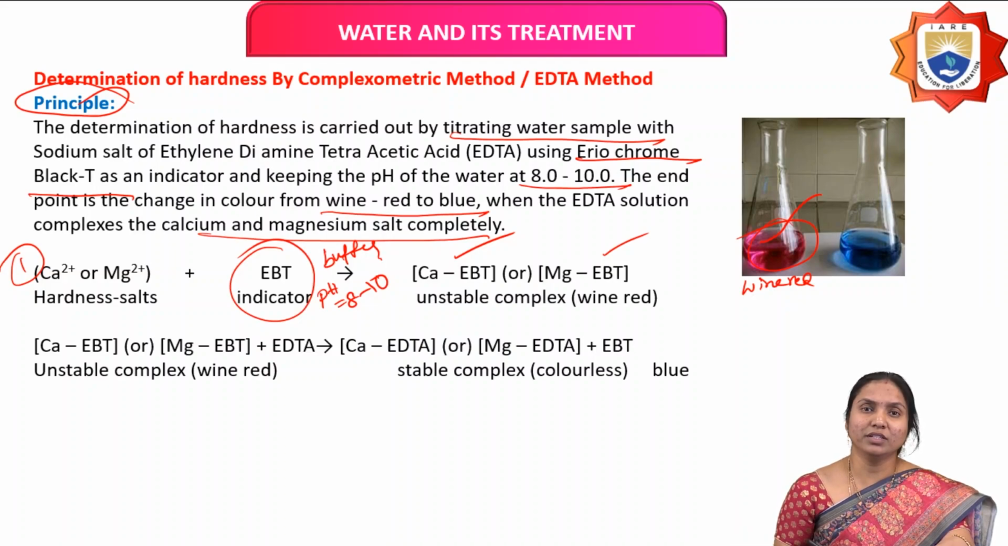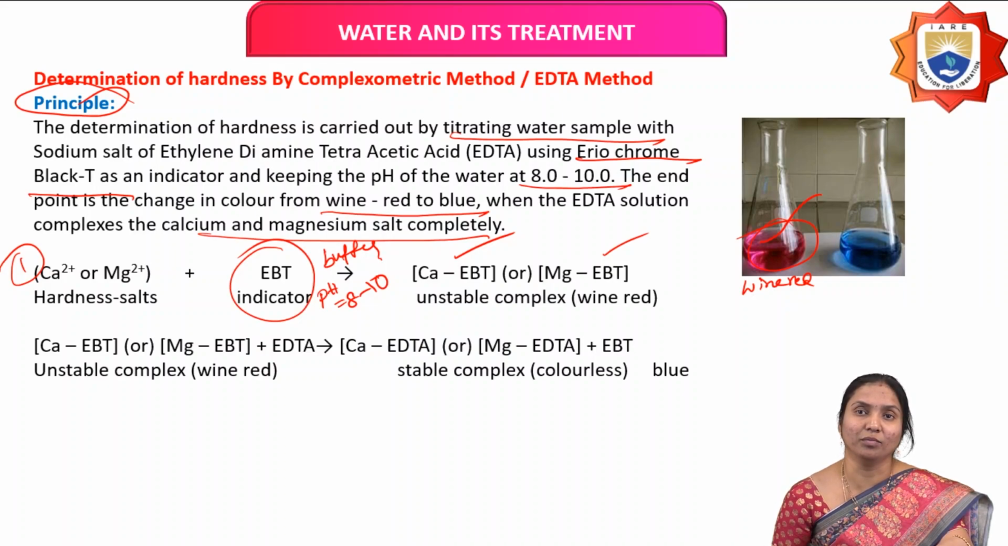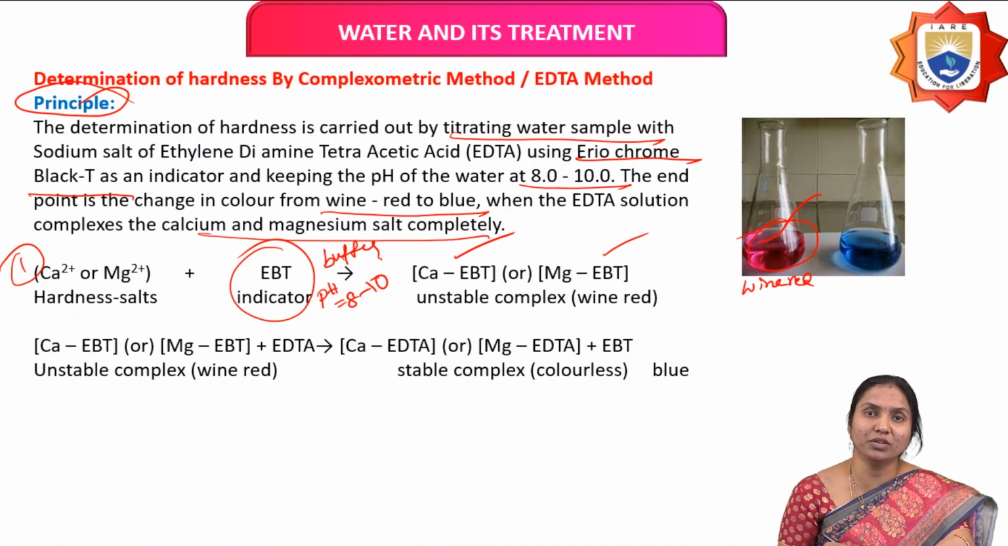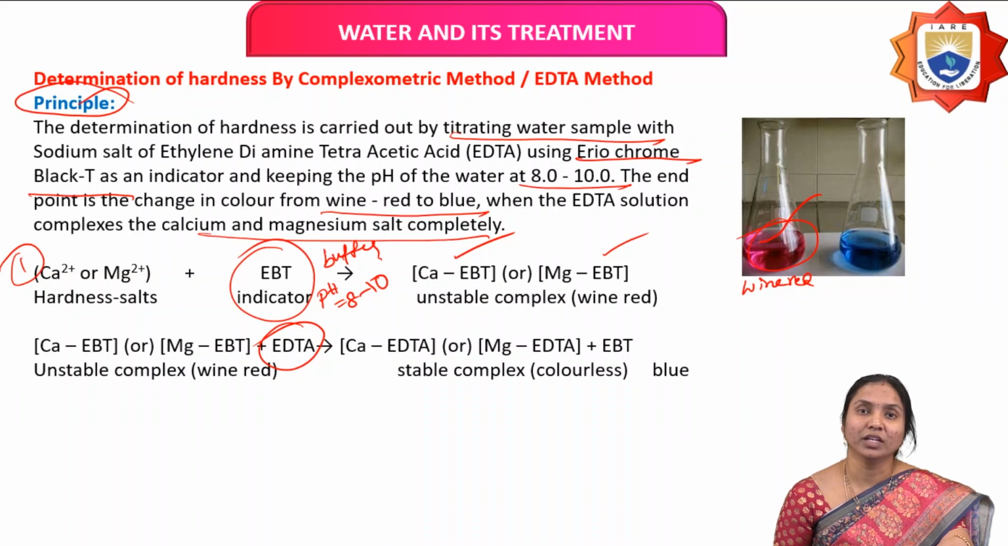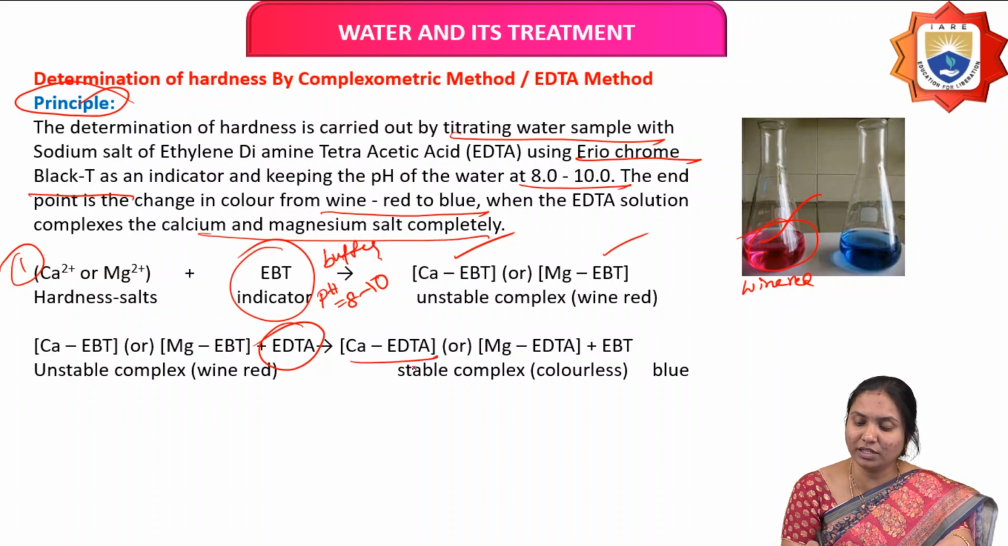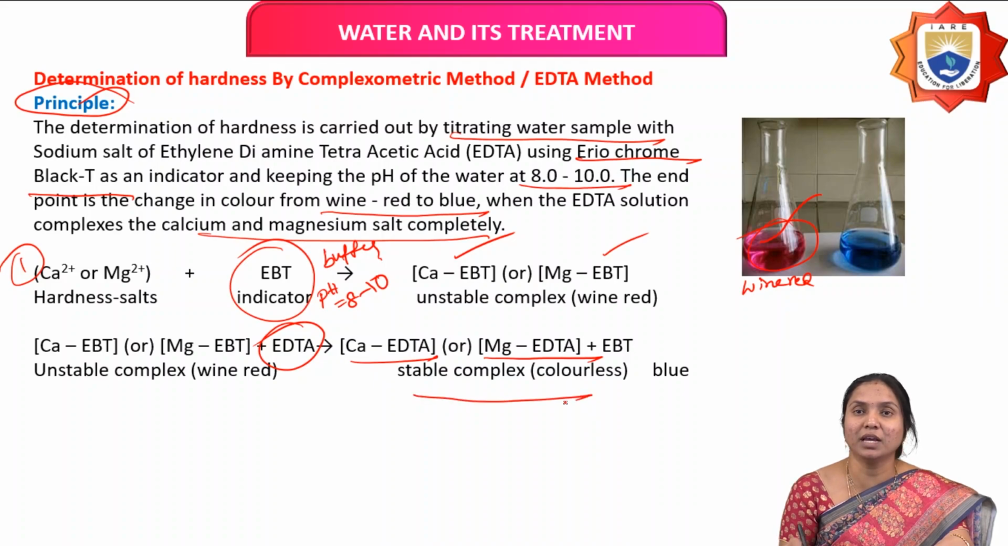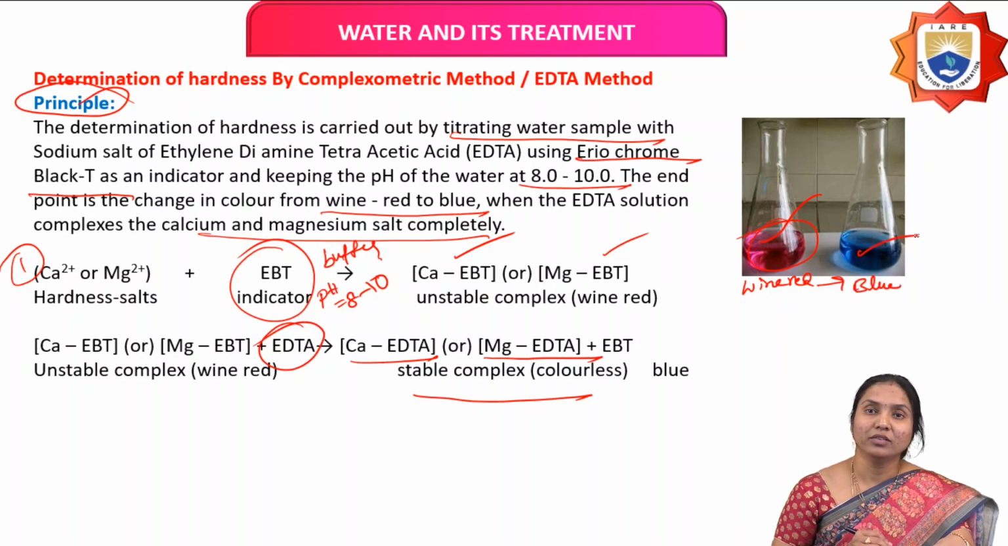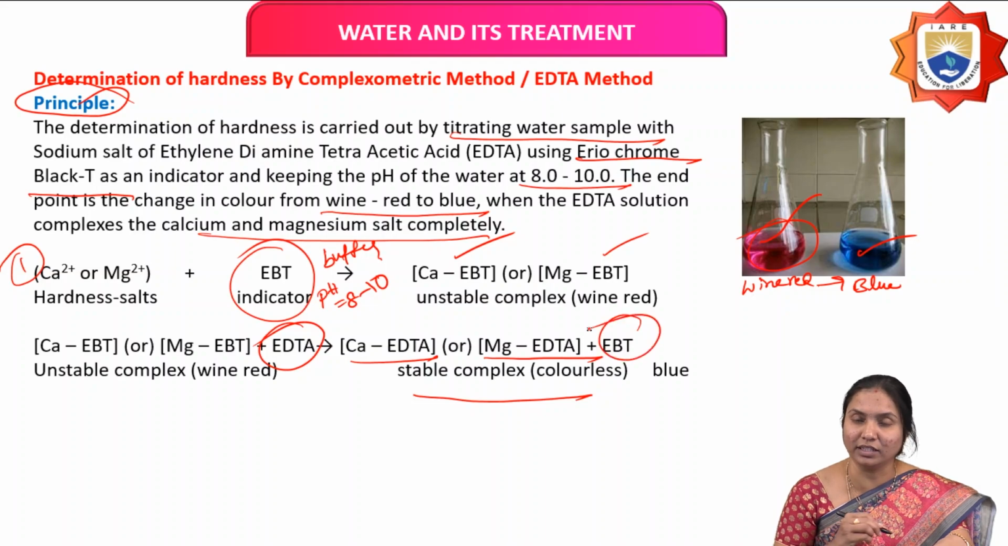So the color of the solution is wine red. That means a calcium or magnesium EBT complex is formed, but it is a highly unstable complex. Next, this solution is titrated against EDTA from the burette. In this case, a stable calcium EDTA or magnesium EDTA complex is formed, and the color changes from wine red to blue. That blue color indicates free indicator EBT. So this is the principle involved in this EDTA method.